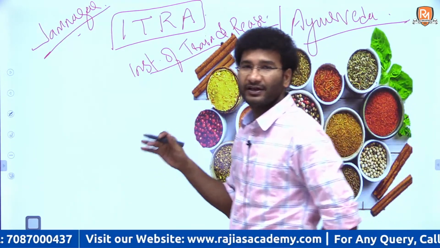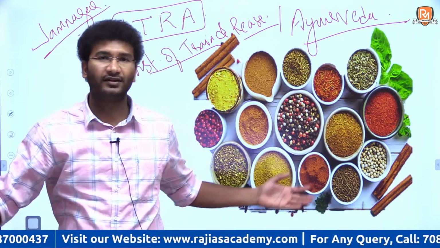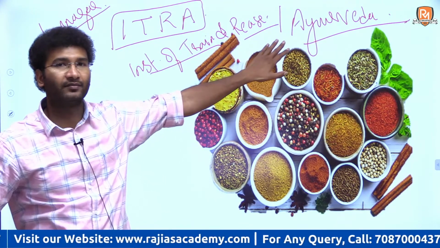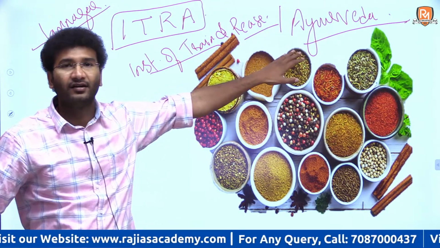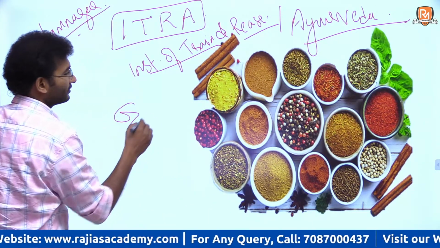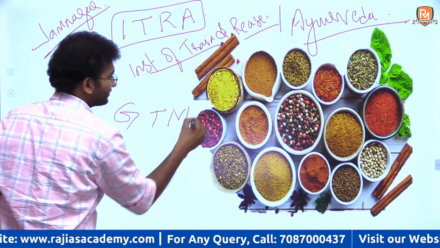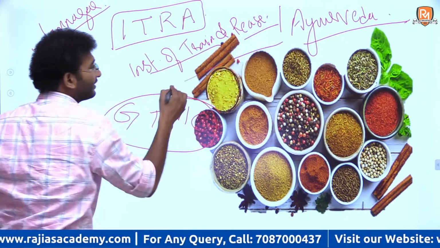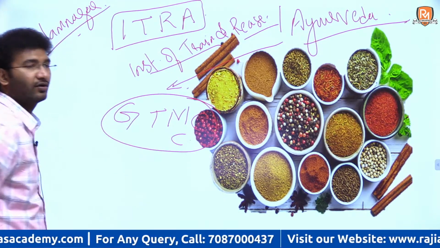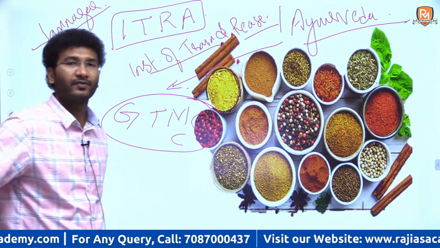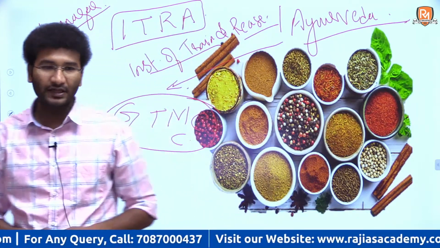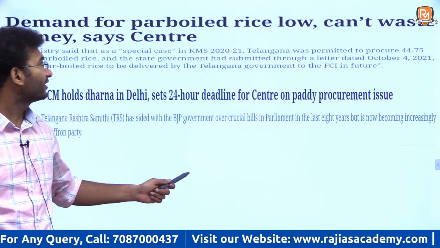There is a body that has been established by the Government of India erstwhile. It has been many years that this body has been there, and they have been doing intense research in Ayurveda already. So this body is chosen as a helping hand to the Global Traditional Medicine Center. So it will give its helping hand to the WHO's GTMC, the Global Traditional Medicine Center, right? That is why Jamnagar is chosen as a center. Clear? Now let's quickly move to our second article.